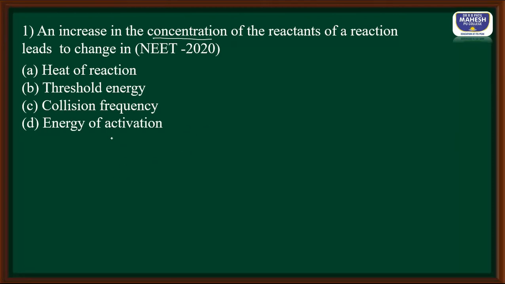Let us try to understand the answer for this question with the help of an energy profile diagram. Let us draw potential energy versus reaction coordinate, by taking potential energy along the y-axis and reaction coordinate along the x-axis, for this reaction where reactant A is converted to B. A is reactant, B is product.